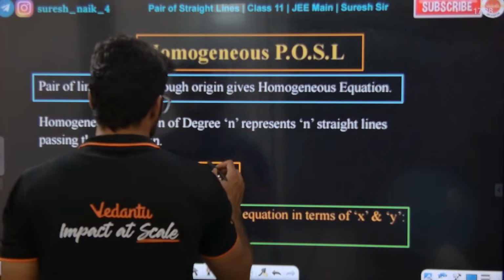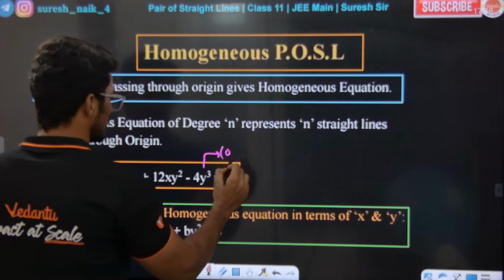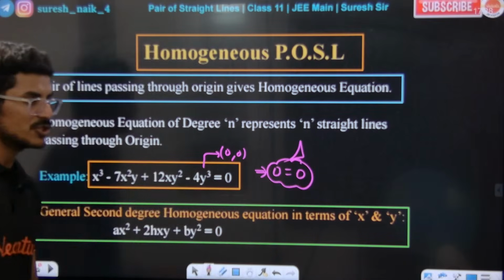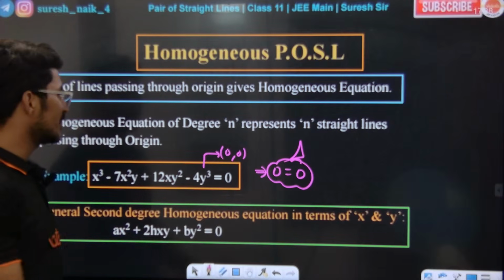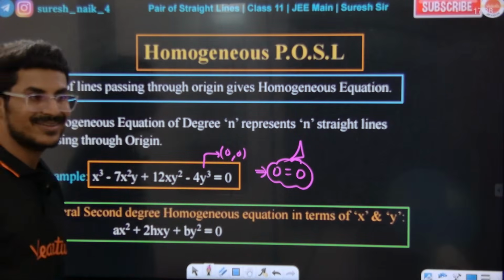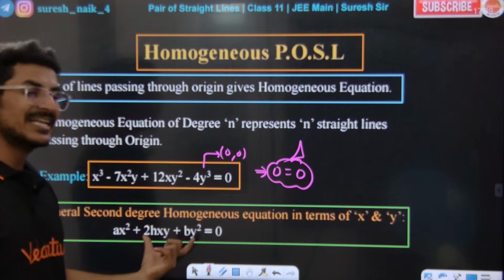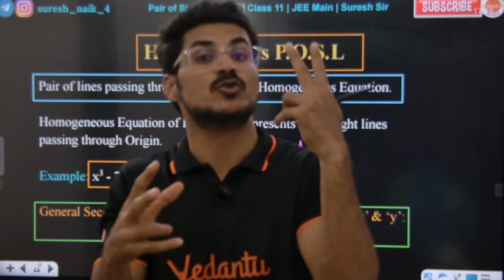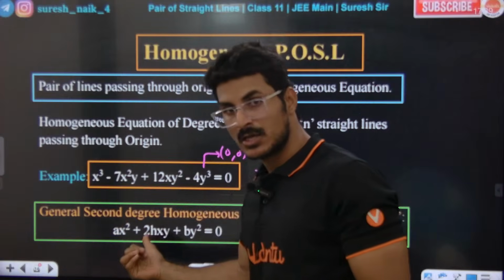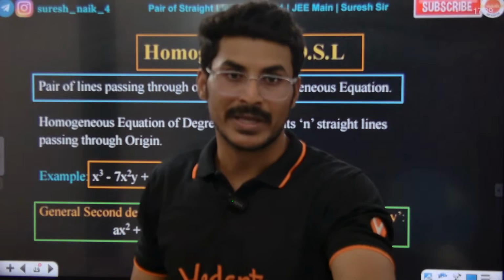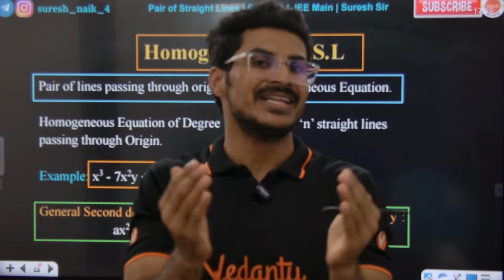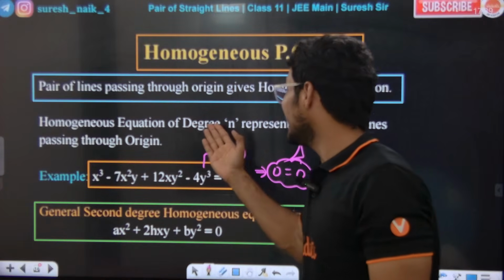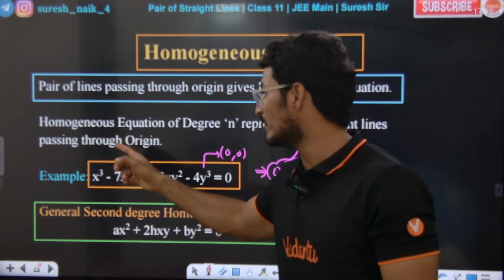Look at this equation. Put origin 0, 0 and we get 0 is equal to 0. A homogeneous equation of degree n represents n straight lines through the origin. Are you getting the point or not? This is a second degree equation, a homogeneous pair of straight lines. Multiplying two lines, we get this. What are those two lines? They could be anything, two linear equations in two variables multiplied together. Similarly an n degree homogeneous equation will also be there, and it will pass through the origin.